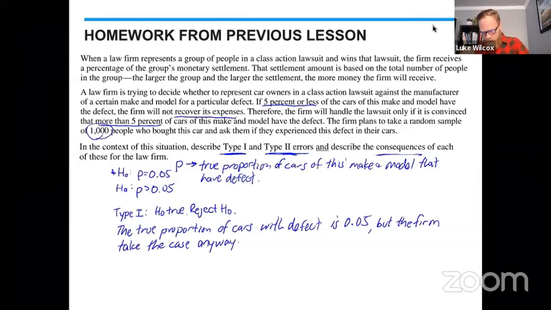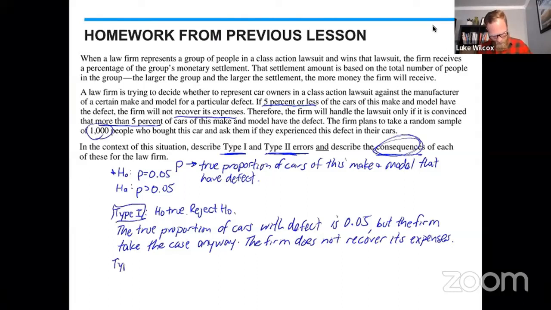Now, we also need to make sure that we talk about the consequence of that error. Well, in this particular situation, the firm really shouldn't have taken the case, right? They take the case, they shouldn't have. They are very likely going to lose some money here. They're not going to be able to recover their expenses. So the consequence is that the firm does not recover its expenses. So the firm is going to end up losing some money here. That is a potential consequence if they were to make this particular error. Now that's a type 1 error.